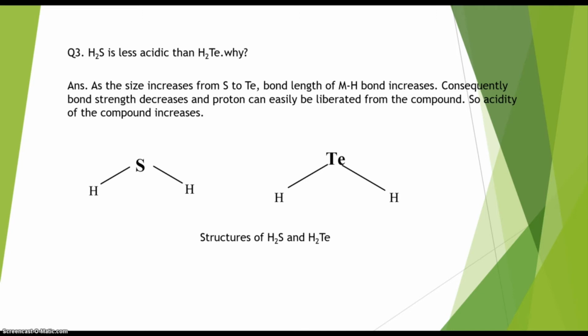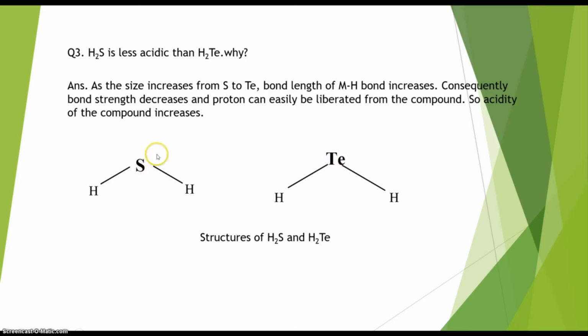Now the third question is, H2S is less acidic than H2Te. Why? We have already faced this kind of question in the chemistry of group 15 elements. Here, the central atom in the compound H2S is sulfur, and in the compound H2Te, the central atom is tellurium, right?